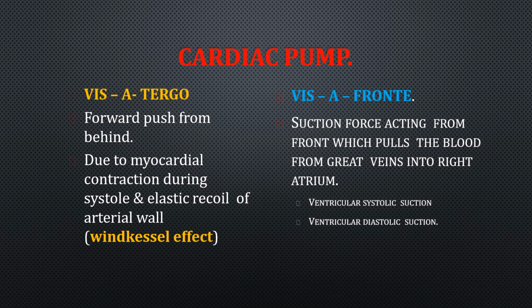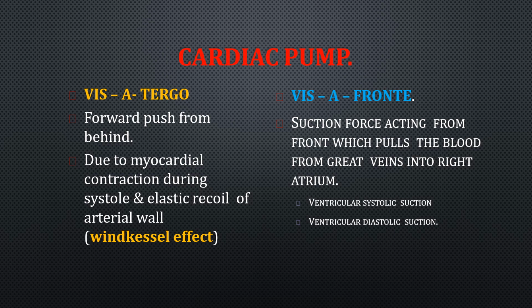Because of the myocardial contraction during systole and the elastic recoil of the arterial wall, the blood is pushed from behind into the heart. If there is resistance while the blood is entering the heart, the blood cannot enter into the heart.